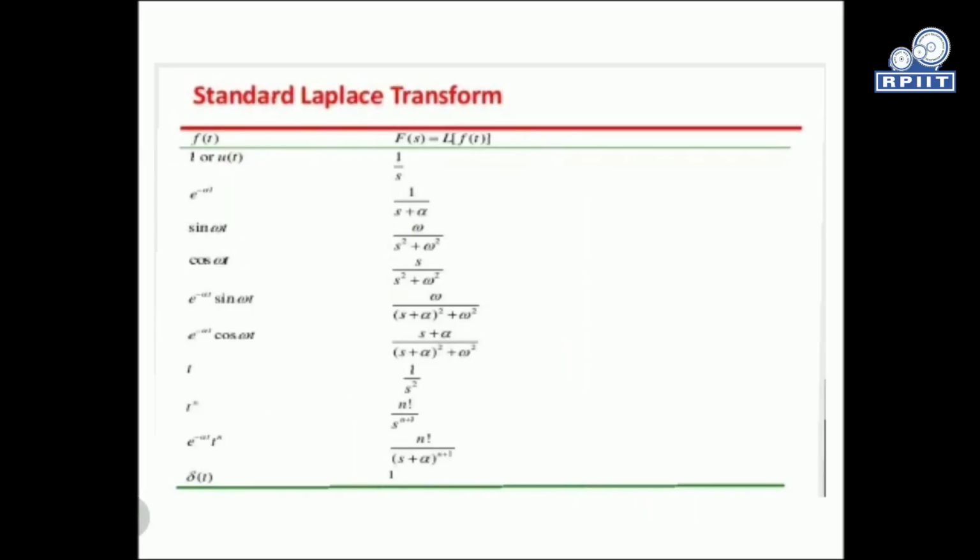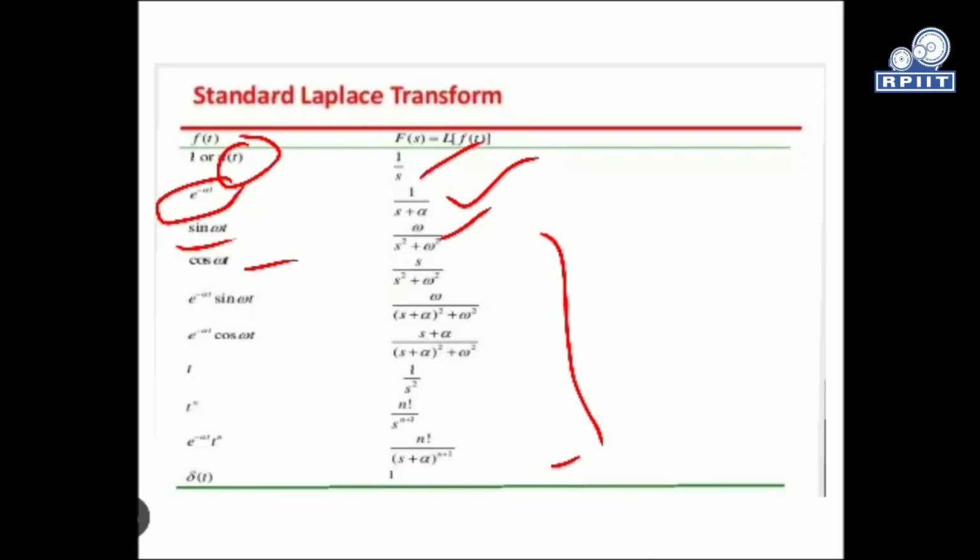These are some standard Laplace transforms of different signals. The unit step signal u of t has Laplace transform 1 by s. E raised to the power minus a t has Laplace transform 1 upon s plus a. Sin omega t has Laplace transform omega divided by s square plus omega square, and cos omega t gives s by s square plus omega square. The Laplace transform of t is 1 by s square, and t raised to the power n gives n factorial divided by s raised to the power n plus 1, and so on. These are the standard Laplace transforms of different signals.